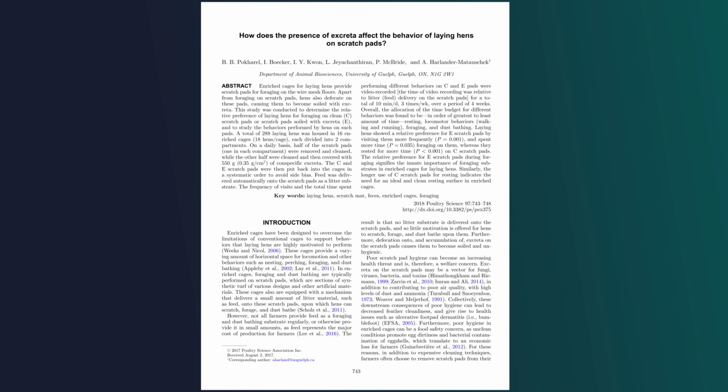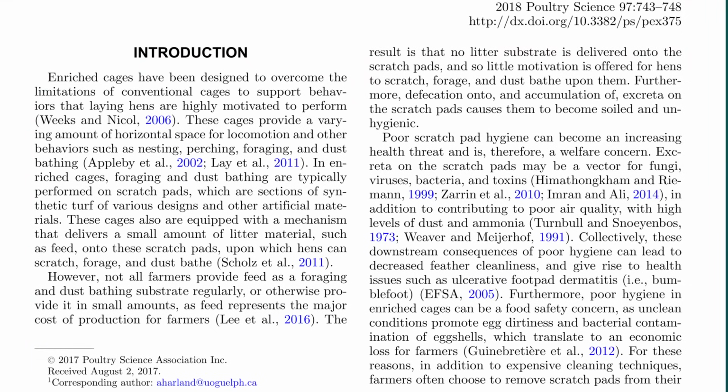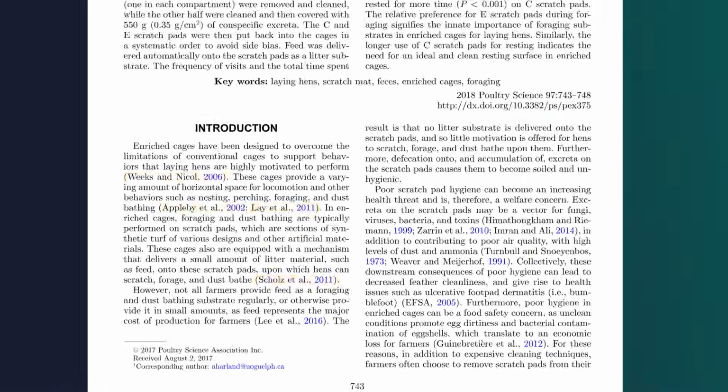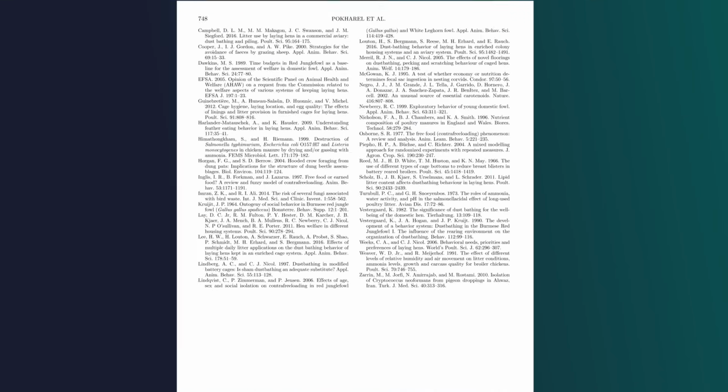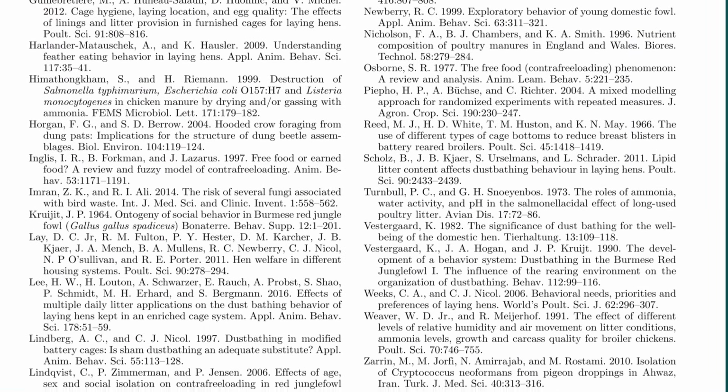Let's look closely at this paper. As you can see here in the introduction, you can see a lot of citations highlighted. For example, Wicks and Nicole, 2006, Appleby et al., 2002, Lay et al., 2011, Scholes et al., 2011, and so on. Now let's go to the end of this paper. You can see the list of all the sources that have been cited in the paper.